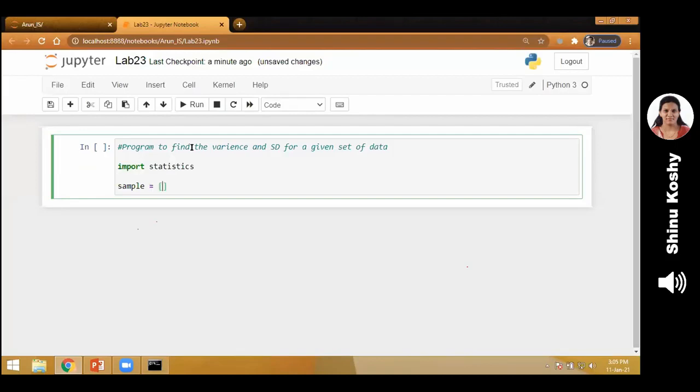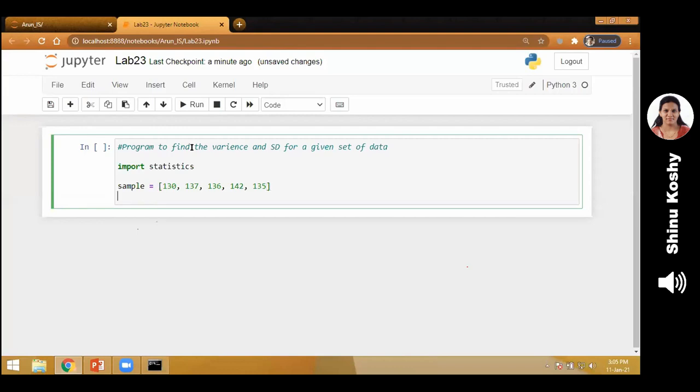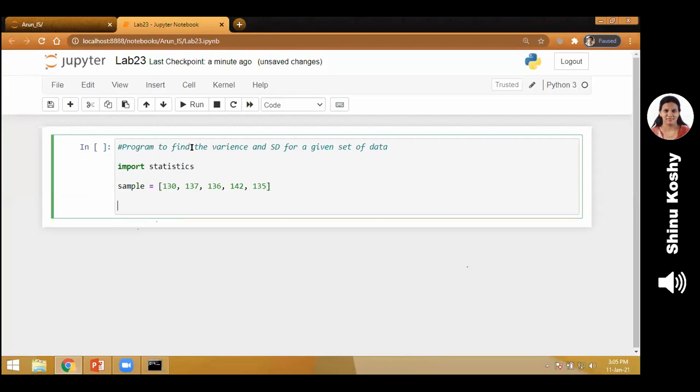Now I'm using a list. Why do I use a list? Because in a single variable, I want to store many data values. So I'm going to create a data list, just storing some data values in a population. What is the variable name? Sample. So in my sample, I'm creating a list of numbers. Can you notice the square bracket? So please remember to use square brackets for a list.